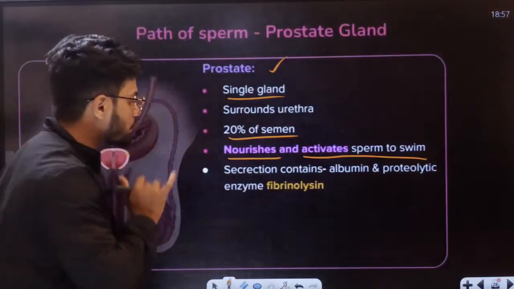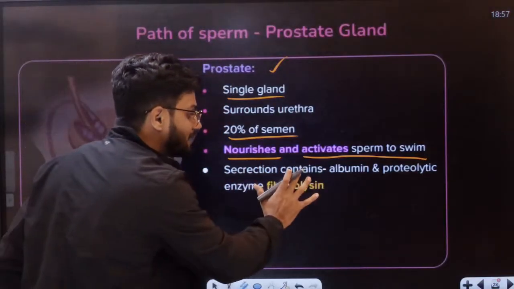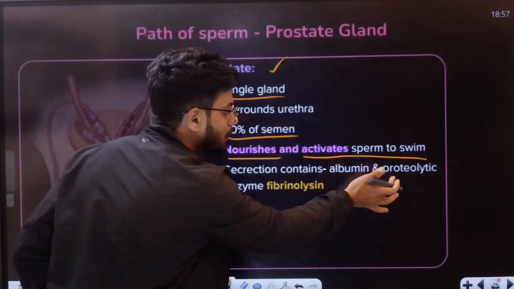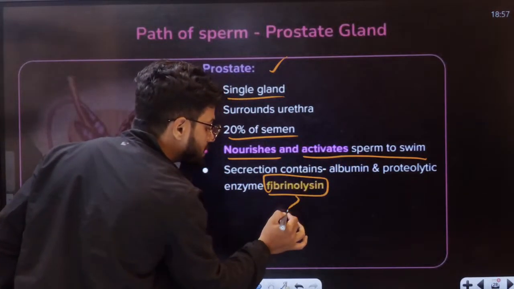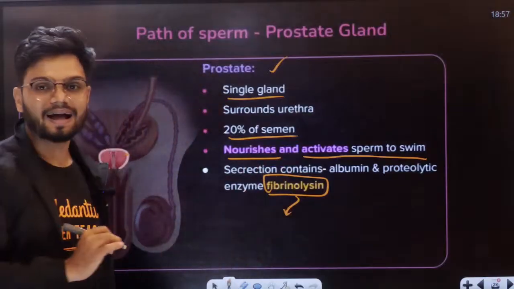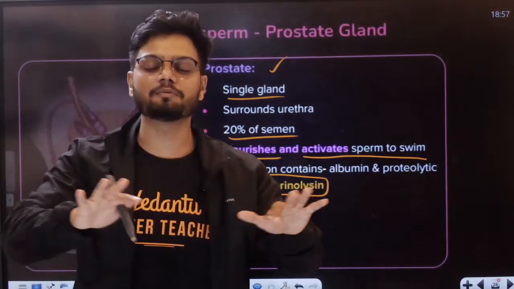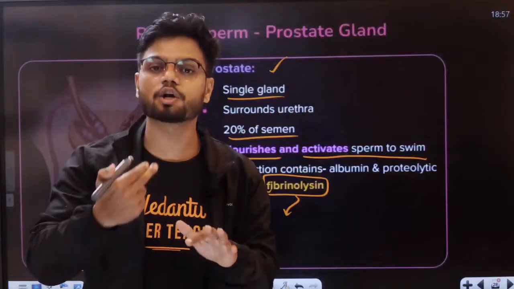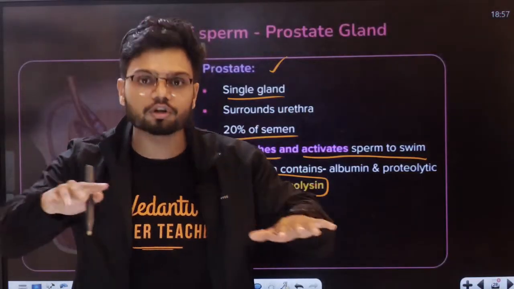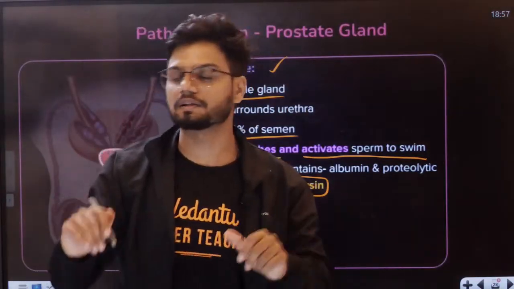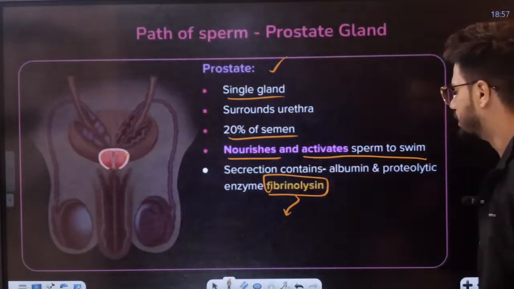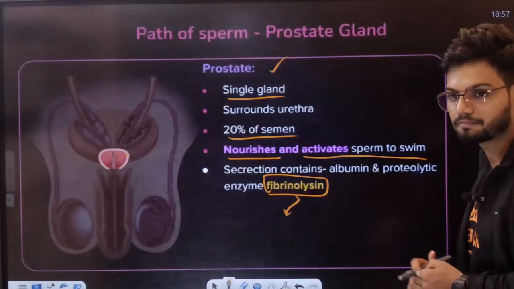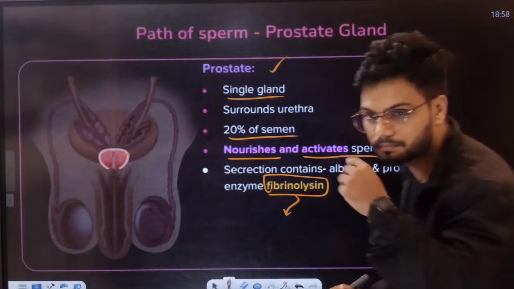Now students, the secretion contains albumins, proteolytics, and an enzyme called fibrinolysin. This fibrinolysin will actually melt the clotting protein. Once the semen has been clotted, it will completely remove the clotting factor. This is extra information. They will not ask you all this, so you can relax a little. This is for your own benefit, students.